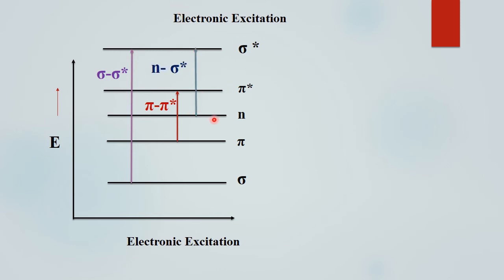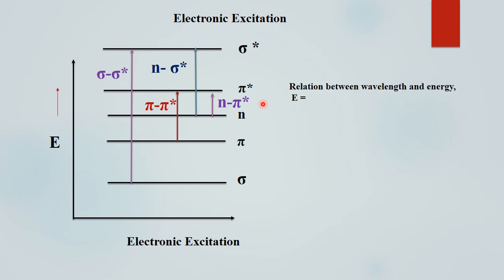The next possibility is when a non-bonding electron goes from the n orbital to sigma star, and the transition is called n to sigma star. Next, if a non-bonding electron is excited into the pi star, that is the pi antibonding molecular orbital, it is called an n to pi star transition.